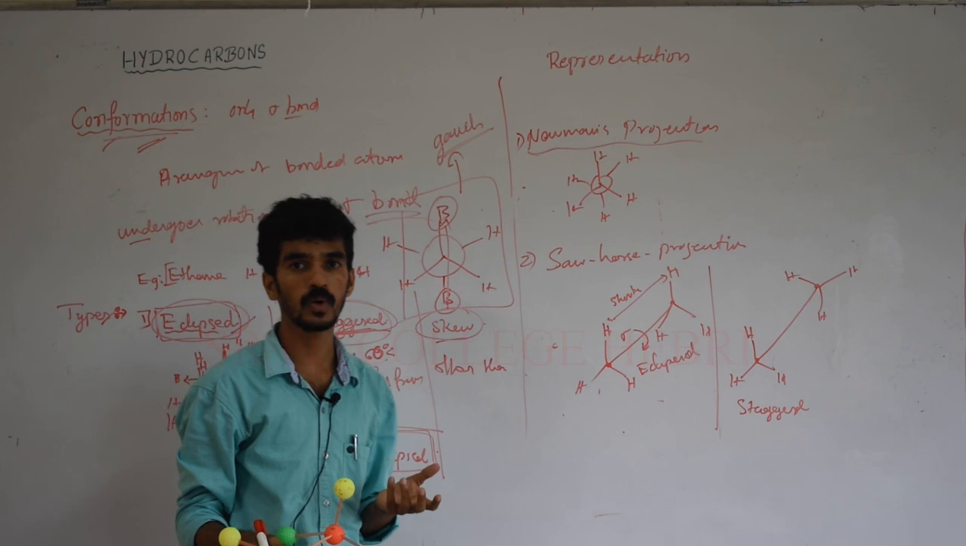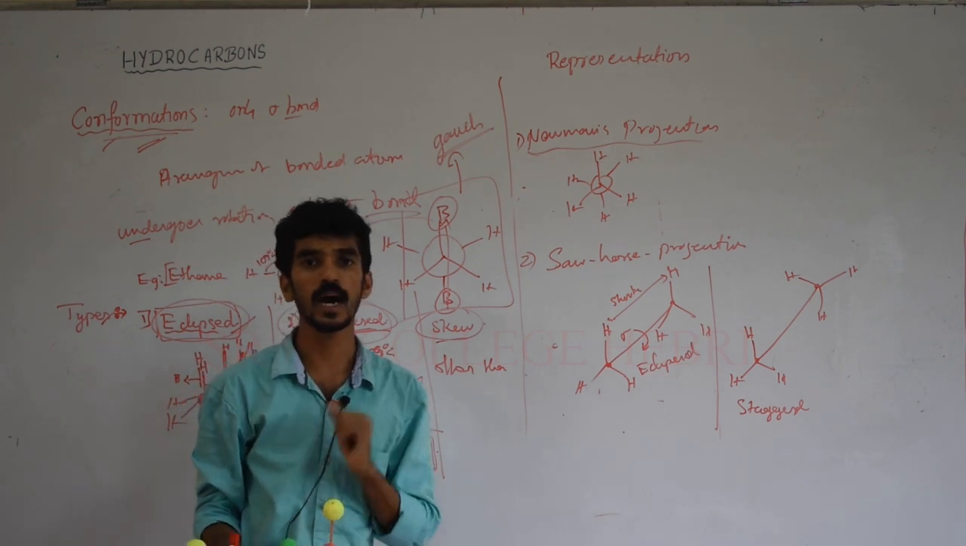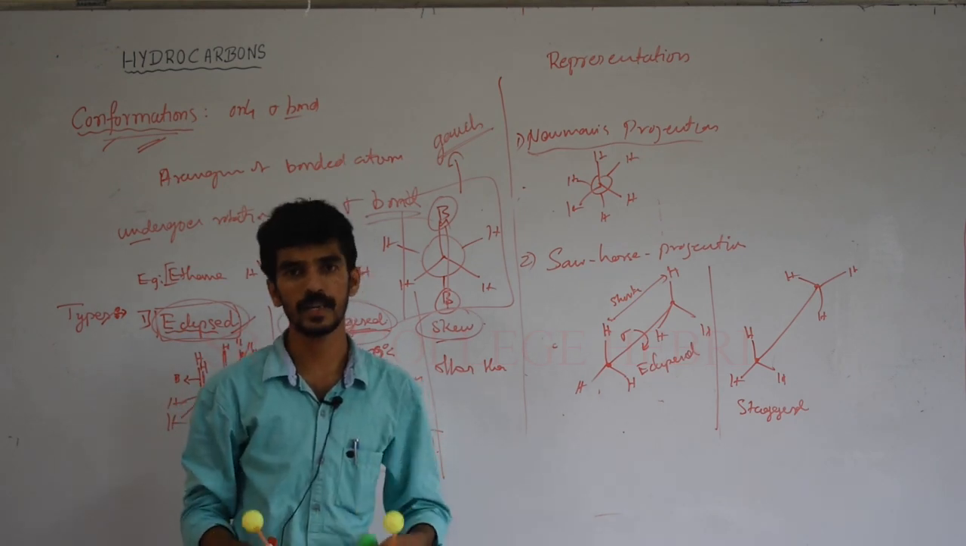Okay, next we will move on to one more type of hydrocarbon, that is alkenes. Let me see what alkenes are in the next class. Thank you.